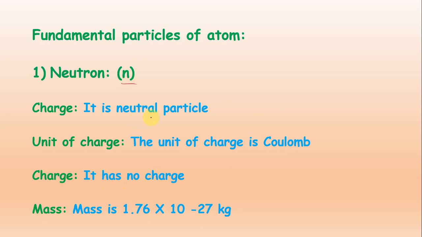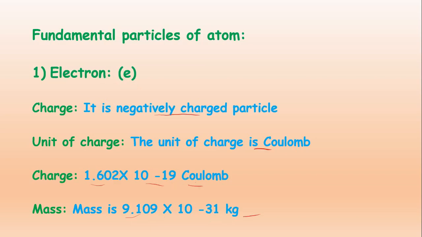Now the last fundamental particle, that is neutron, represented by small n, and it has no charge. It is a neutral particle. Unit of charge same, that is coulomb, and the amount of charge, as you know, it is a neutral particle, so it has no charge. And mass of the neutron is 1.675 into 10 minus 27. So these are the fundamental particles like electron, proton and neutron, and their main properties.